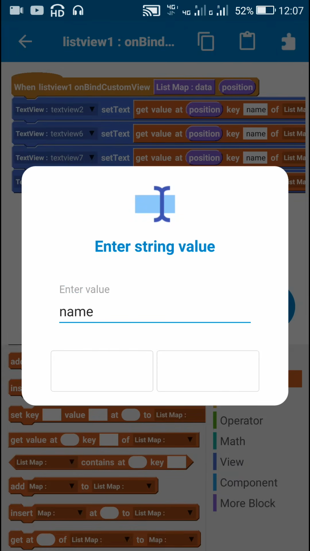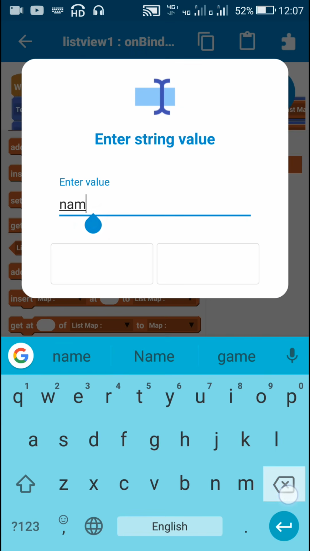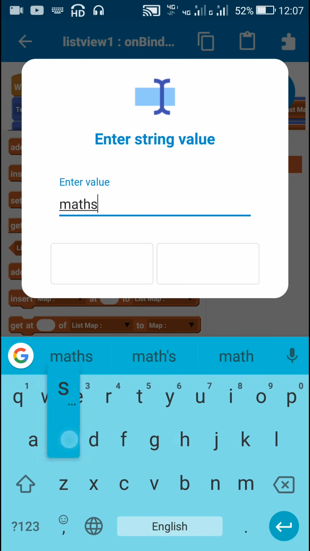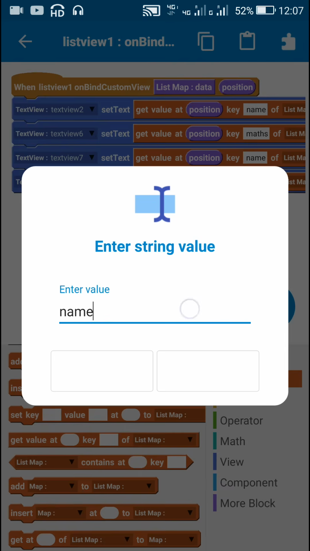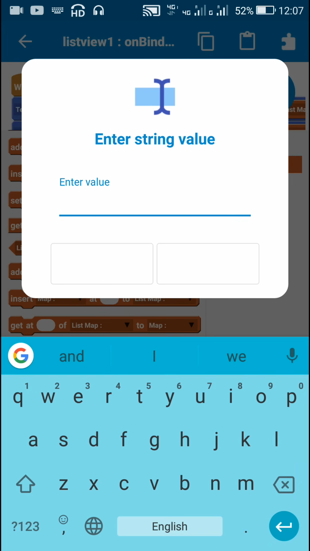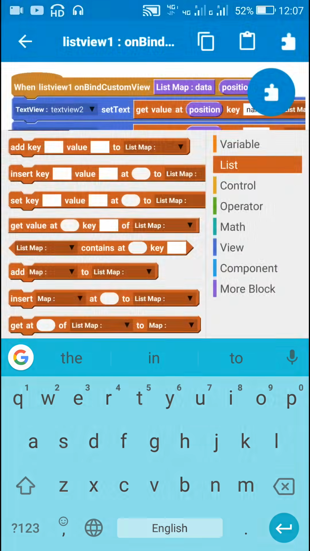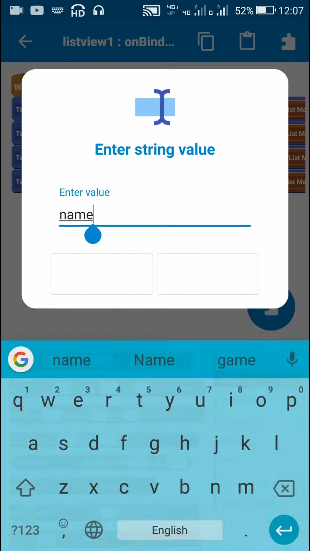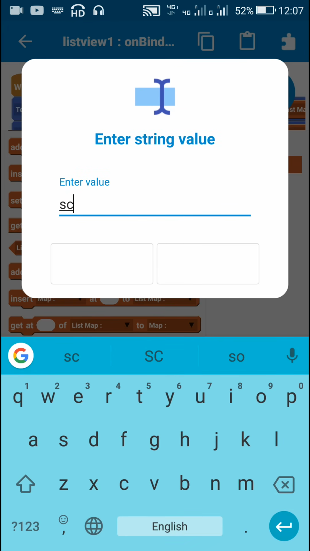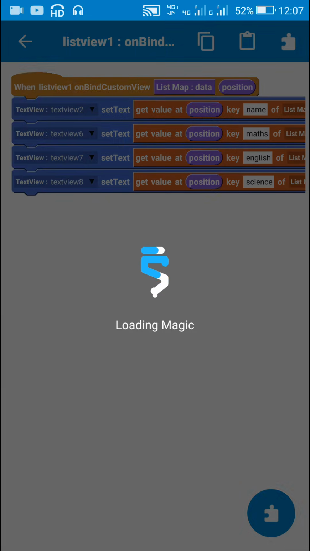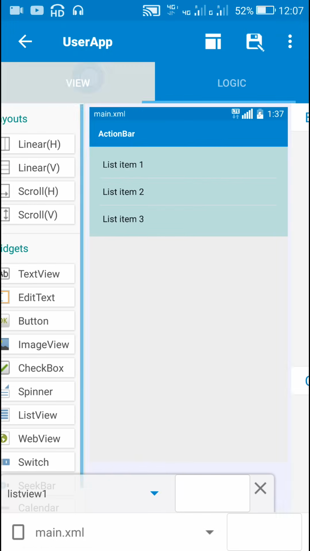I will use these keys: maths, English and science. That's all in this user app.